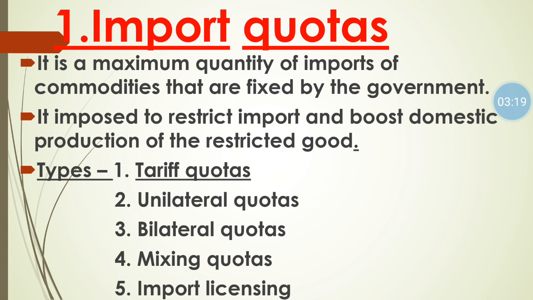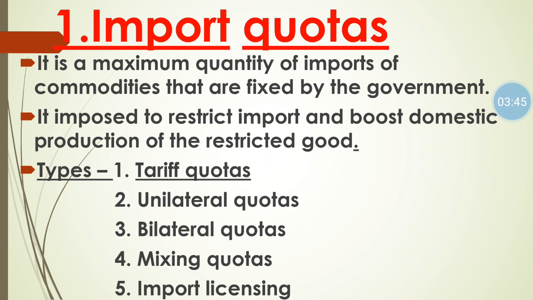Unilateral quota means when the importer country imposes an import quota without negotiating with or informing the exporting country. Suppose there are two countries A and B, and A is an importer and B is an exporter.